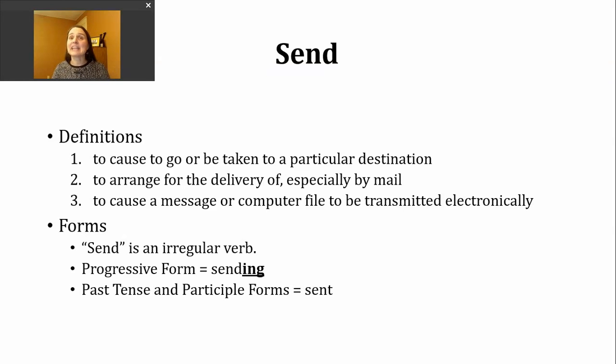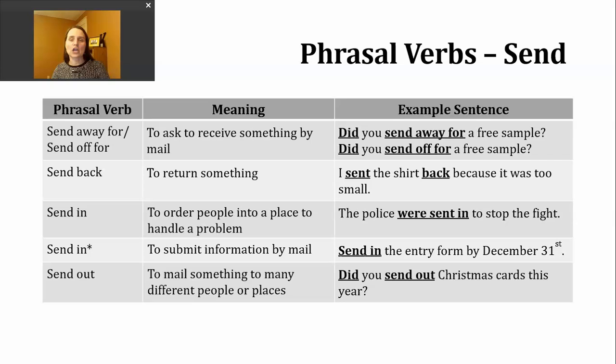Send is an irregular verb. To make the progressive tense, we would add ing to form sending. The past tense and participle forms of this verb, though, have a different spelling. It's sent, and it's pronounced sent. Now, let's take a look at some phrasal verbs with send.